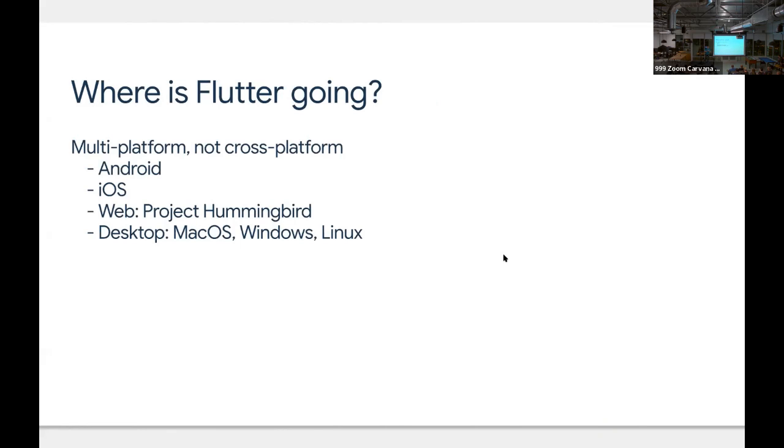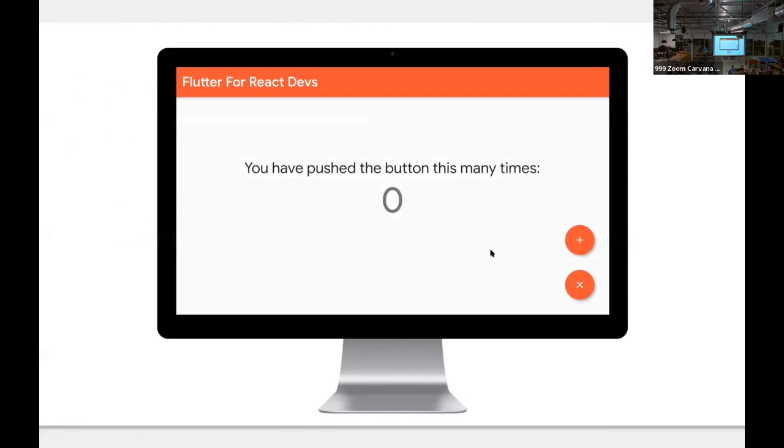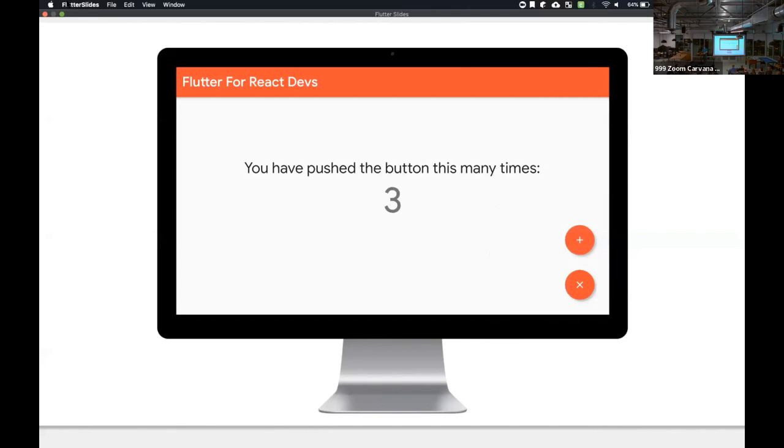Today at the Mobile World Congress, they announced that they'll have a developer preview of Project Hummingbird within the next couple of months. They're also working on desktop deployments with desktop embedding for Mac OS, Windows, and Linux. So kind of imagine what that would look like, right? You've got this pretty sweet counter application on a giant computer, but you don't have to imagine it because this application actually works. And it's the same Dart code that we were just writing.